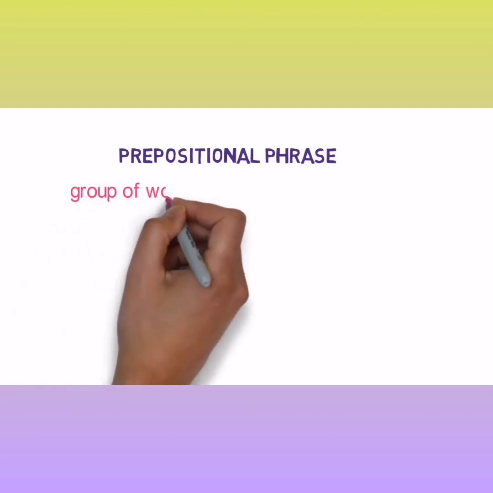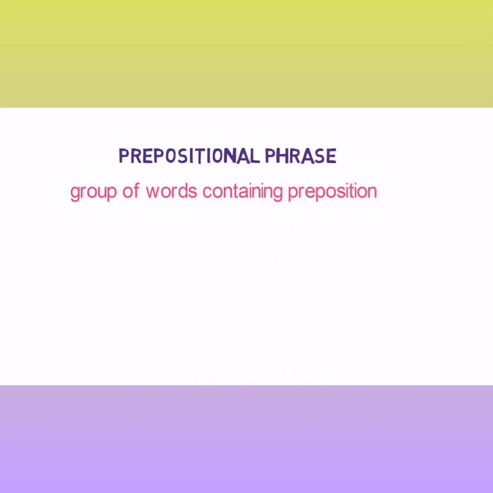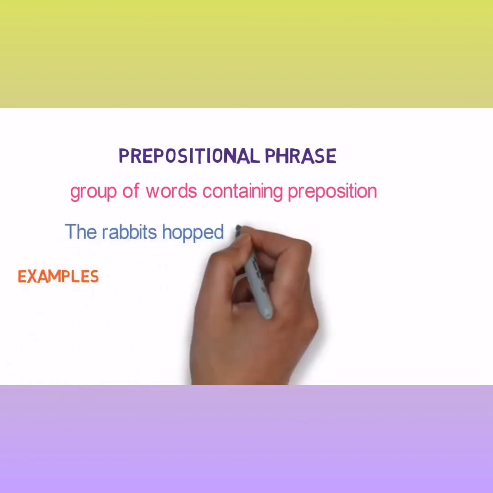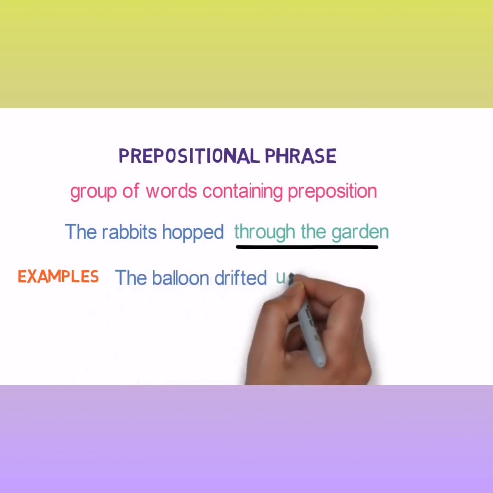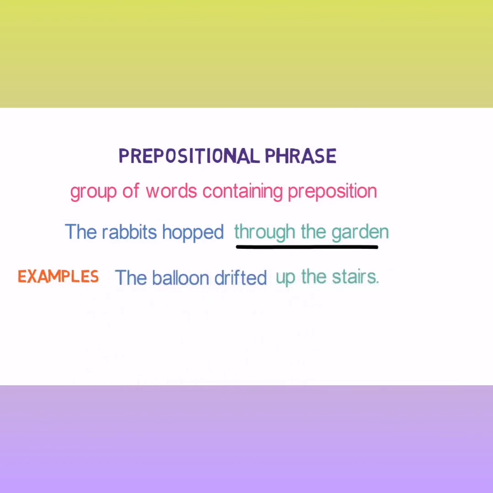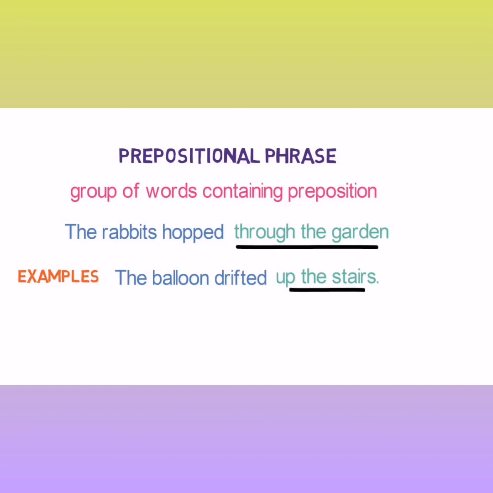And what is a prepositional phrase? It is a group of words containing prepositions. Let me give you some examples of it. The rabbit hopped through the garden. Here, through is the preposition, and through the garden as a whole is the prepositional phrase. Let's see the next example. The balloon drifted up the stairs. In this sentence, up is the preposition and up the stairs is the whole prepositional phrase.